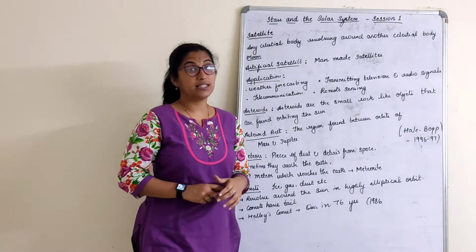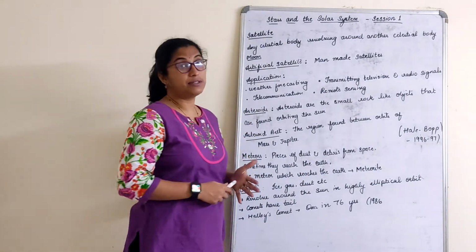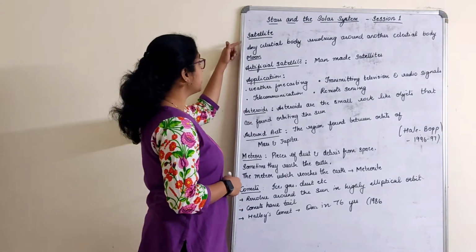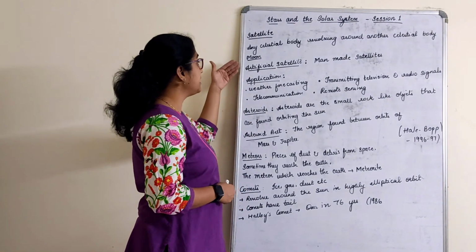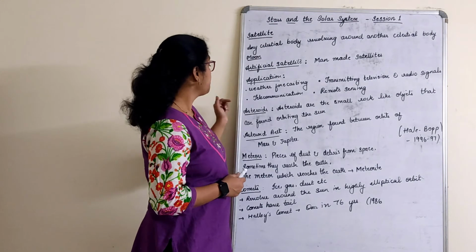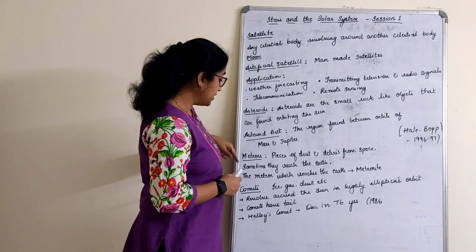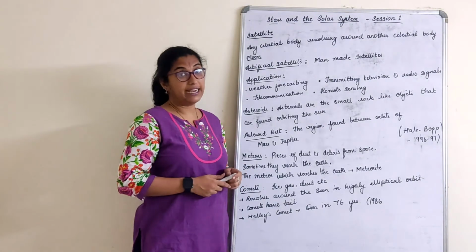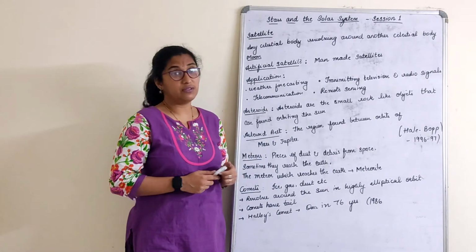So, as we discussed, there are some other members of the solar system. They are satellites, artificial satellites, then asteroids, meteors, meteorites and comets. So, let's study them one by one.